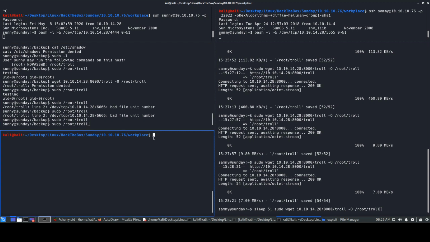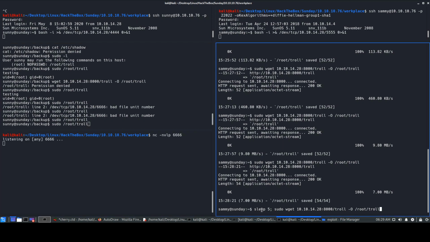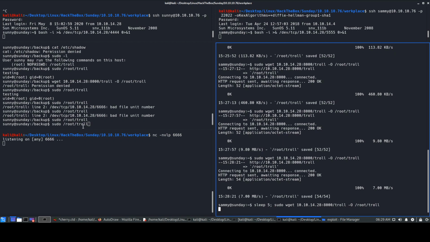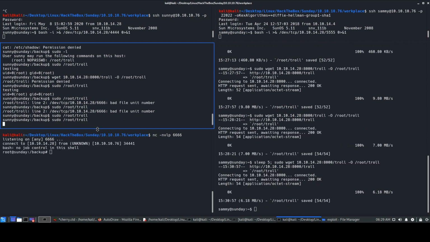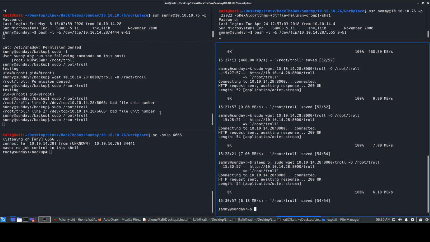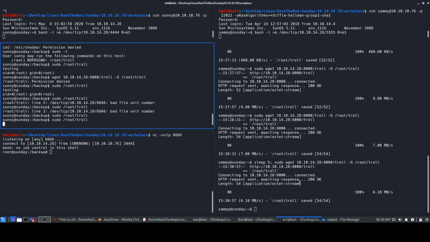So once this particular file runs, it will sleep first for 5 seconds, and I'll be ready over here just to press enter. So it's done. I'll press enter, and we get a shell over here. So that's one more quick way you can do this particular thing.